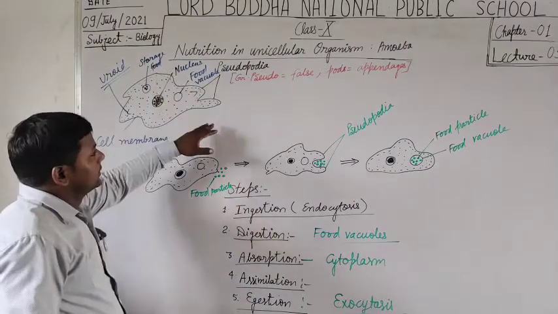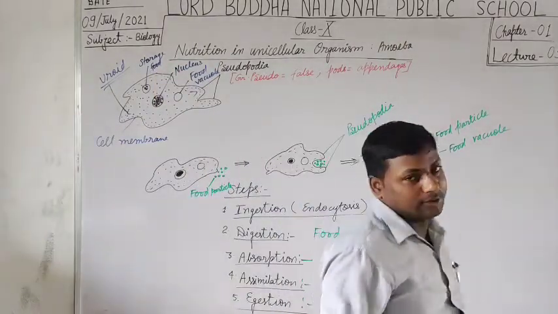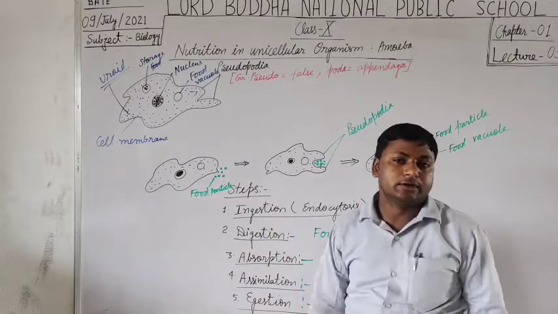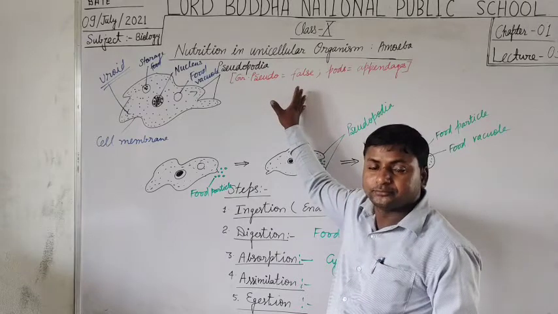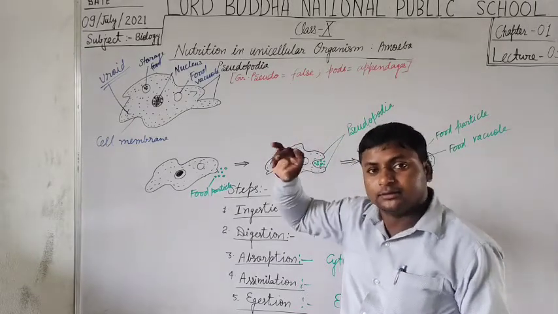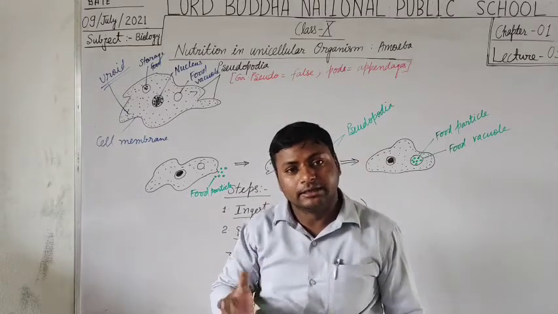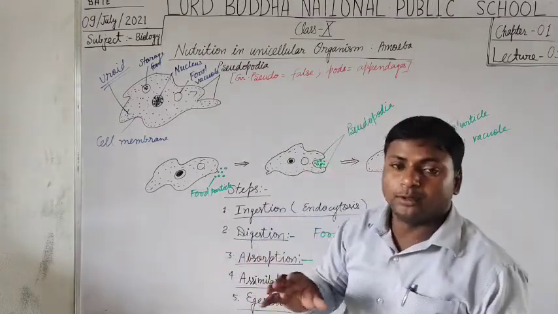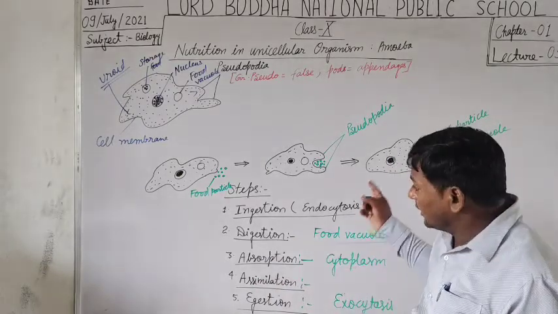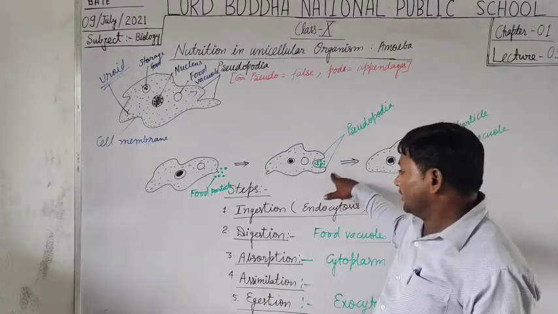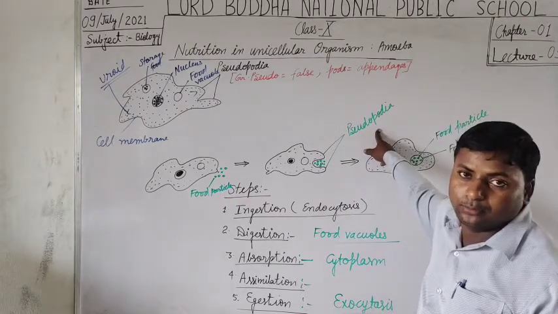So, what we see in this lecture, we see amoeba is a holozoic organism and it is a unicellular organism, and it does not take its nutrition in any liquid form. It takes its whole prey or food particles in solid form by engulfing them through the body surface with the help of pseudopodia.